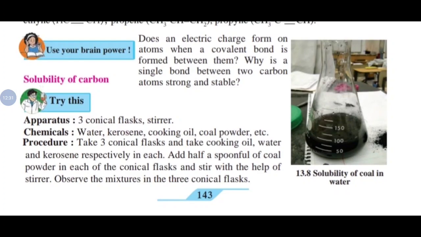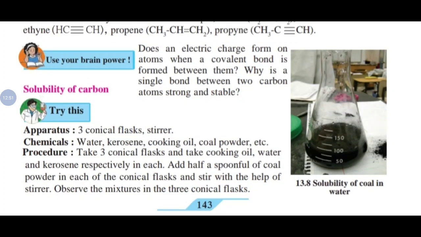Take 3 conical flasks and take cooking oil, water and kerosene respectively in 3 separate conical flasks. Add half a spoonful of coal powder in each of the conical flasks and stir with the help of the stirrer. Observe the mixture in the 3 conical flasks.